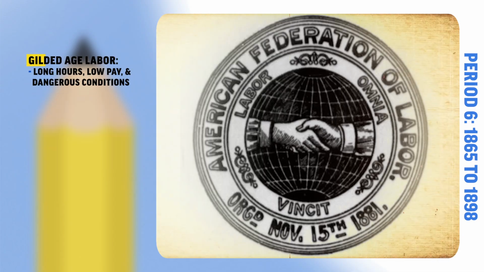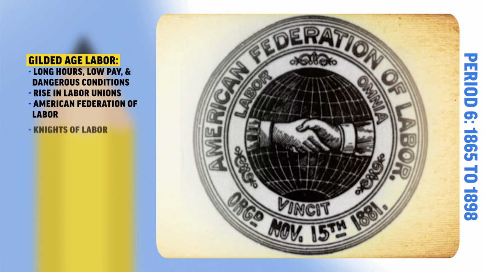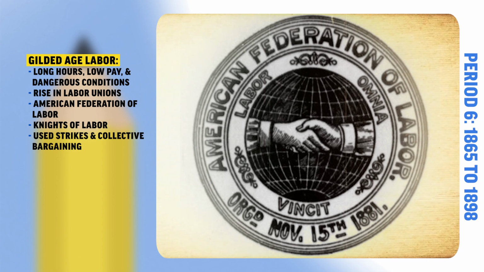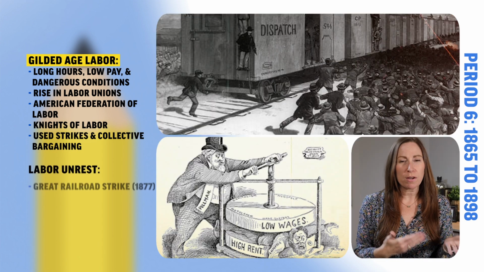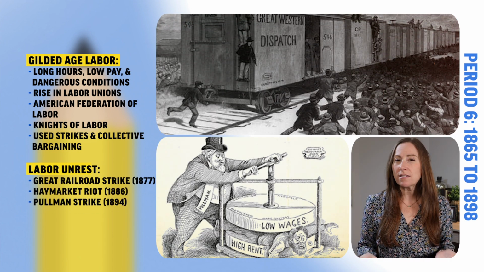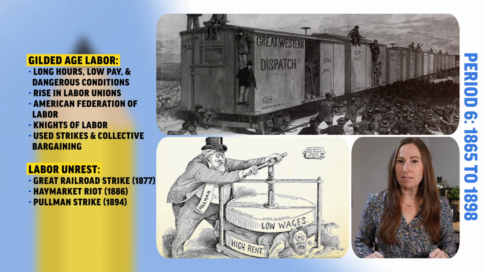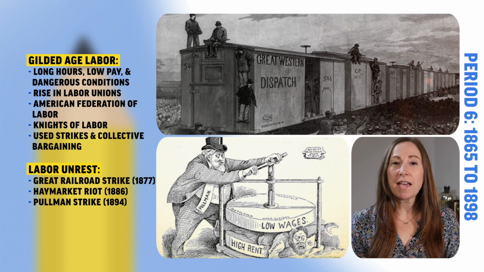Workers endured long hours, low pay, and poor conditions. This led to the rise of labor unions like the American Federation of Labor, who used strikes and collective bargaining to fight for change. But strikes like the Great Railroad Strike and the Pullman Strike were unsuccessful because the government sided with businesses. Unions were also blamed for Chicago's Haymarket Square riot.